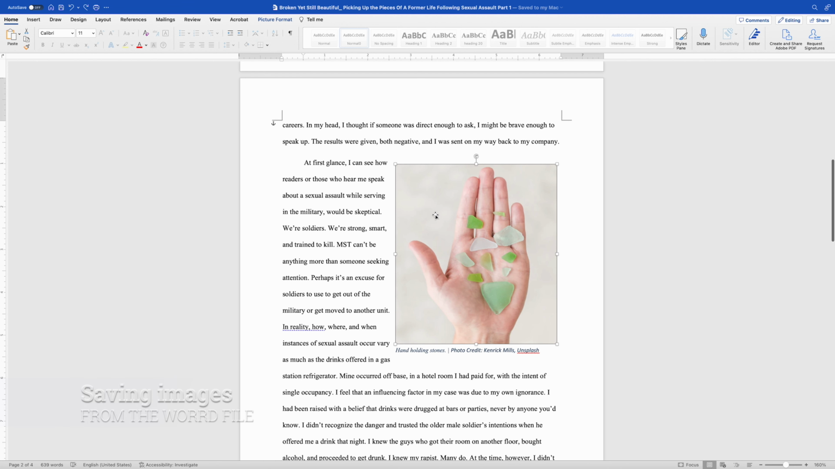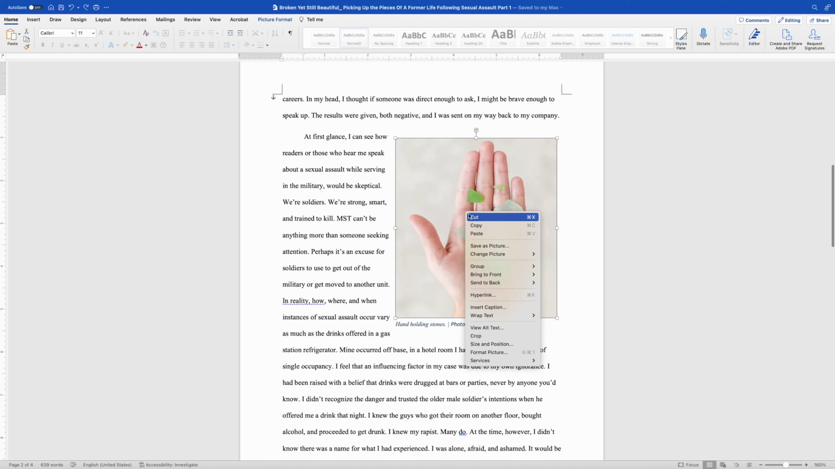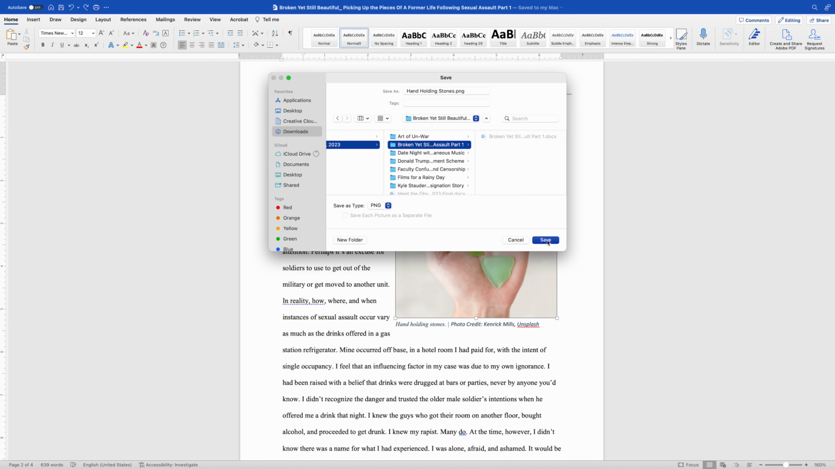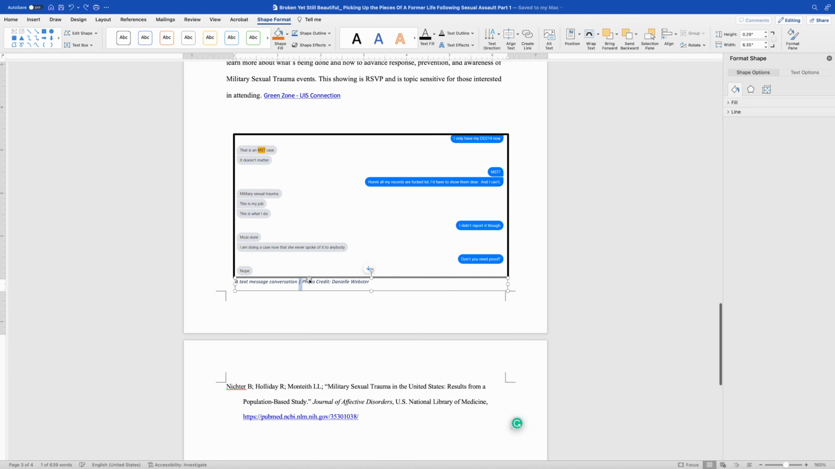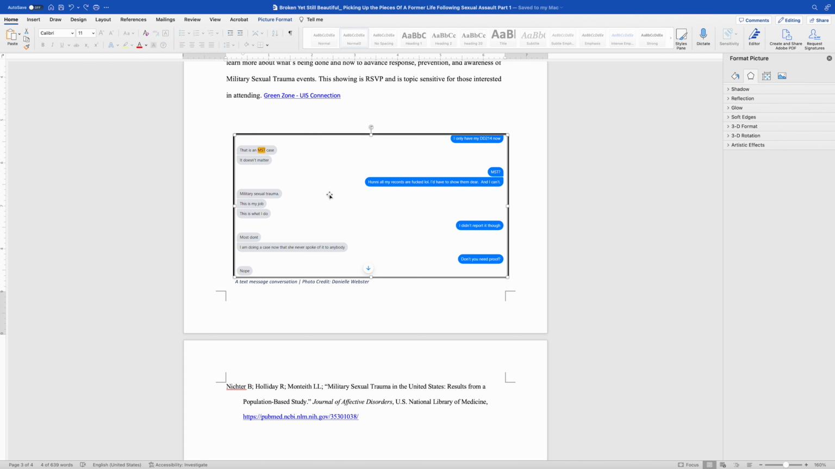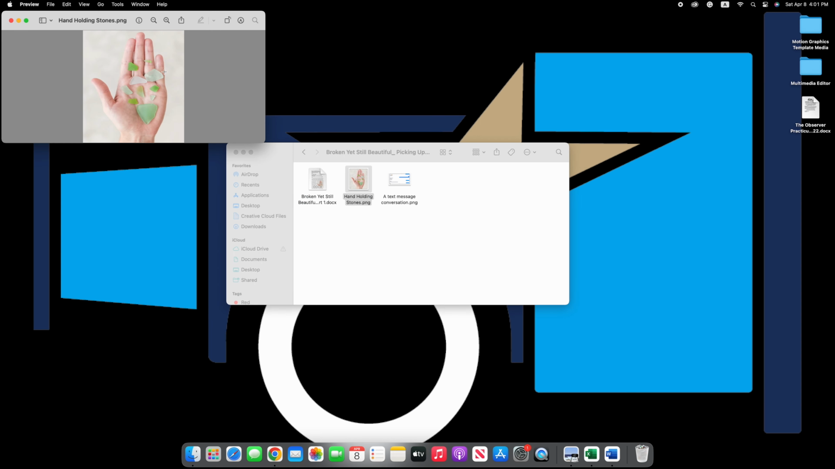Saving images from the Word file. So how do we fix that? We right click on the image, select Save as Picture, rename, and then save it here. Done. Let's save this picture too, once and for all. Following the same steps, right click on the image, select Save as Picture, rename, and then save it in the folder. Voila! Pictures are there.